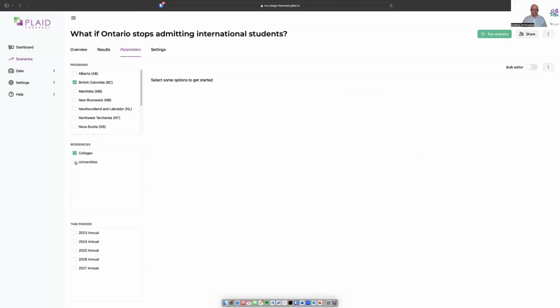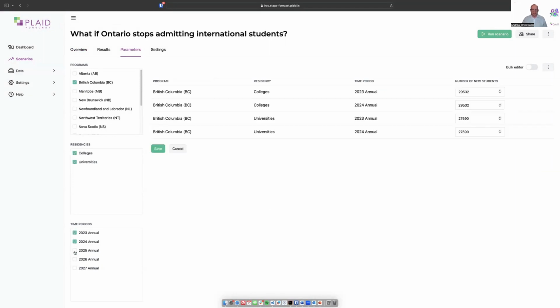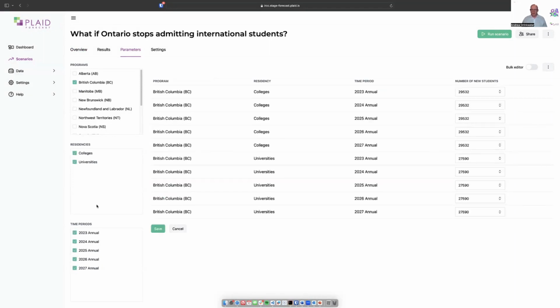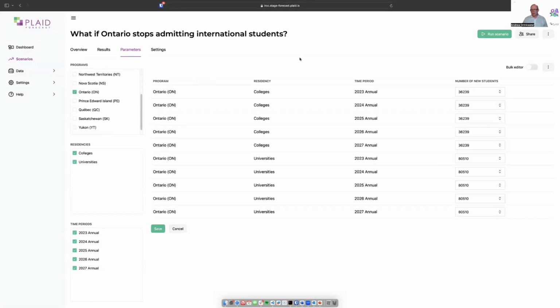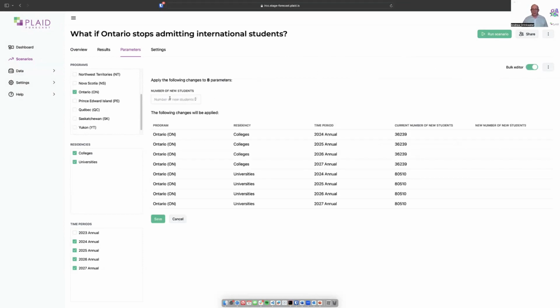So for example, if we look at British Columbia, we can see that for the universities and colleges, there's a series of intakes that are flatlined as of 2023. Same story for Ontario and every other province and territory that we have listed here. What we're going to change in this case is we're going to keep 2023 the same, but we're going to change all these other numbers. Now, to turn them to zero, the fastest way to do that is with the bulk editor. So I'll hit save.